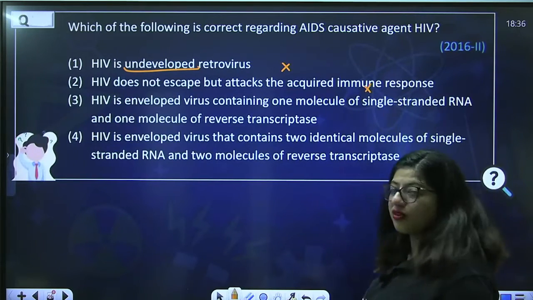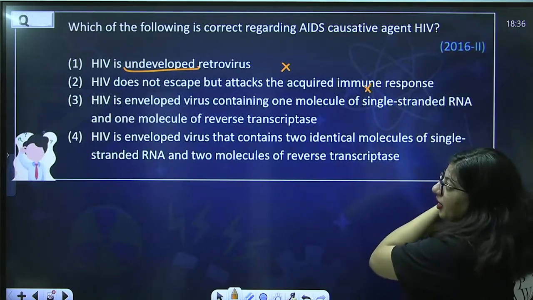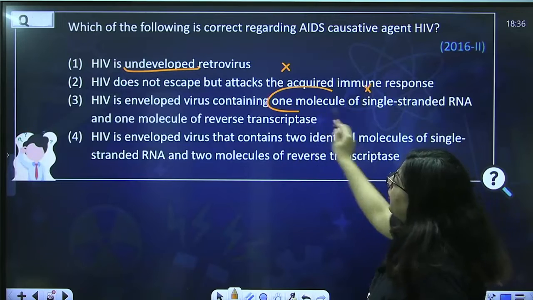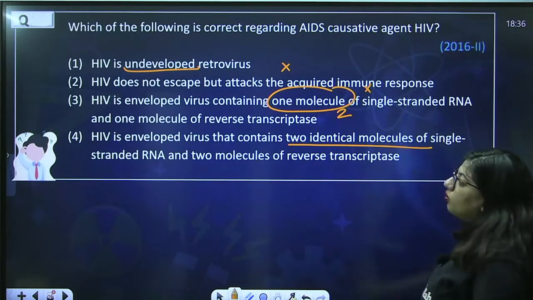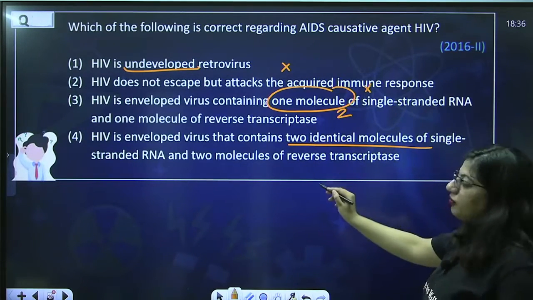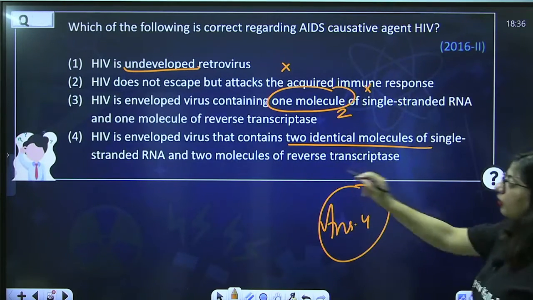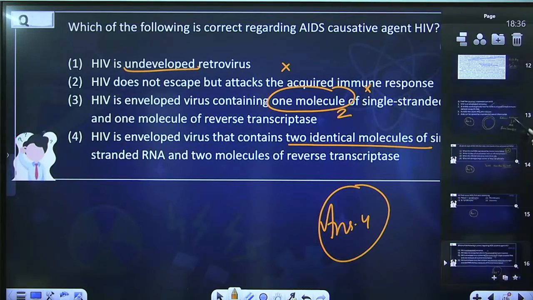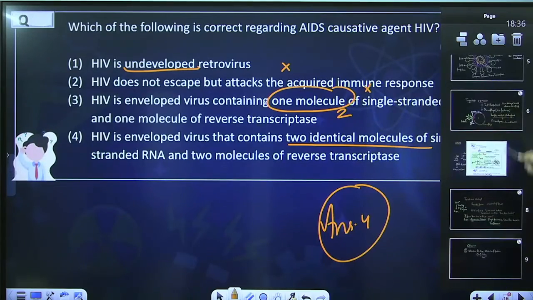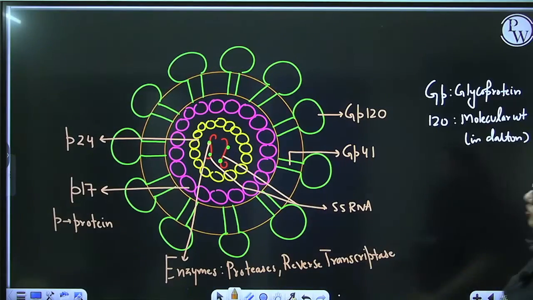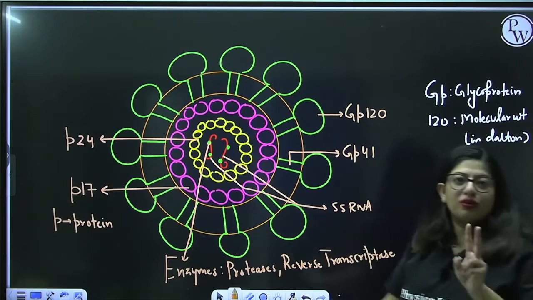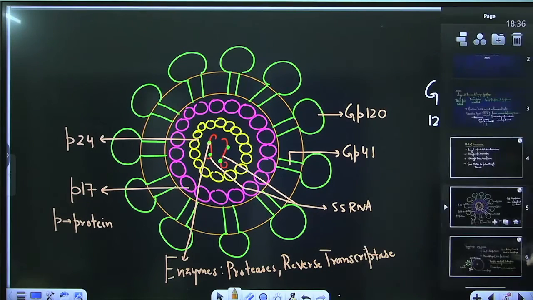So, it is wrong. HIV is enveloped, true, but it does not contain one, rather two identical molecules of the RNA as well as enzyme. So, answer is 4. How will you get to know there are two molecules of reverse transcriptase? Okay, let us see here. So, in both the molecules I have drawn two enzymes. Okay, alright.